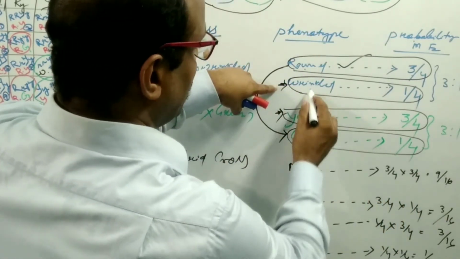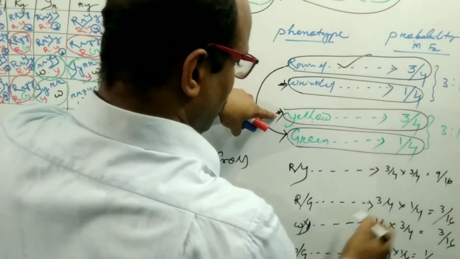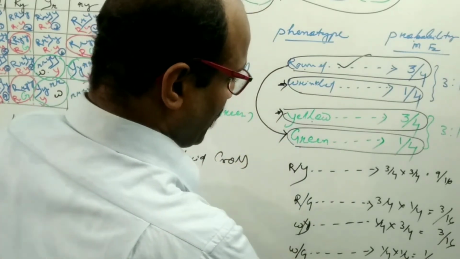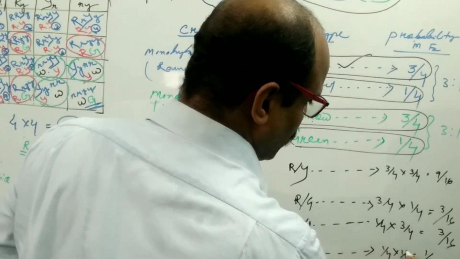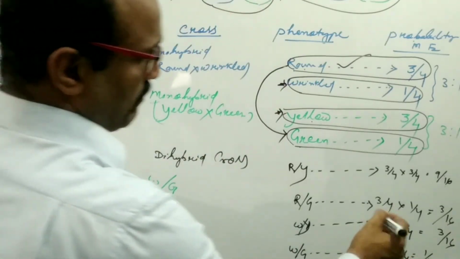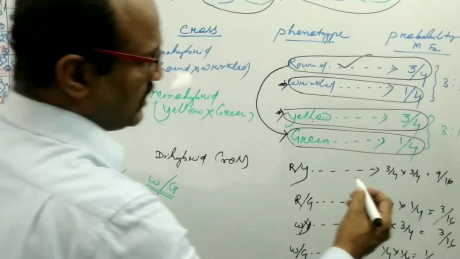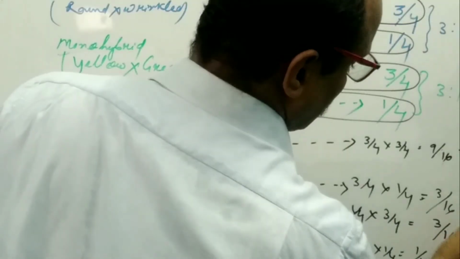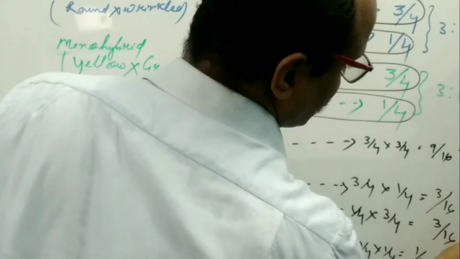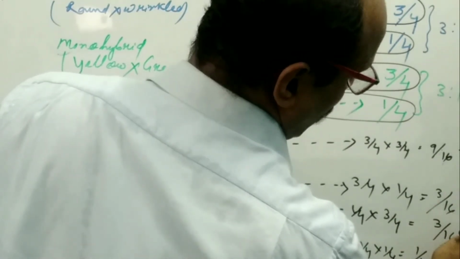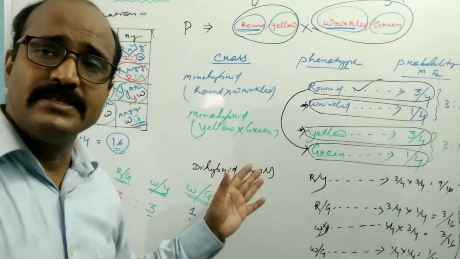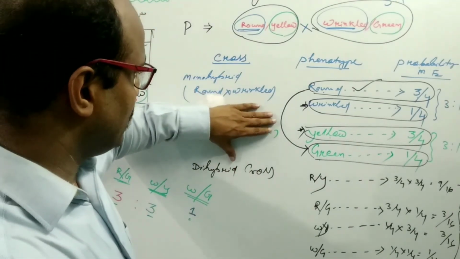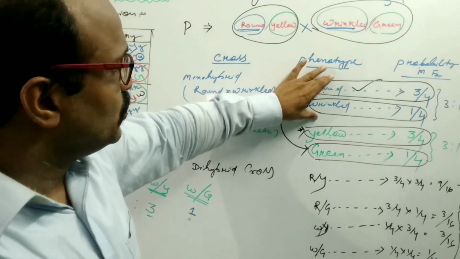Wrinkled and yellow, 1/4 and 3/4, gives 3/16. Wrinkled and green, 1/4 into 1/4, gives 1/16. So what is the ratio here? The ratio is 9:3:3:1.